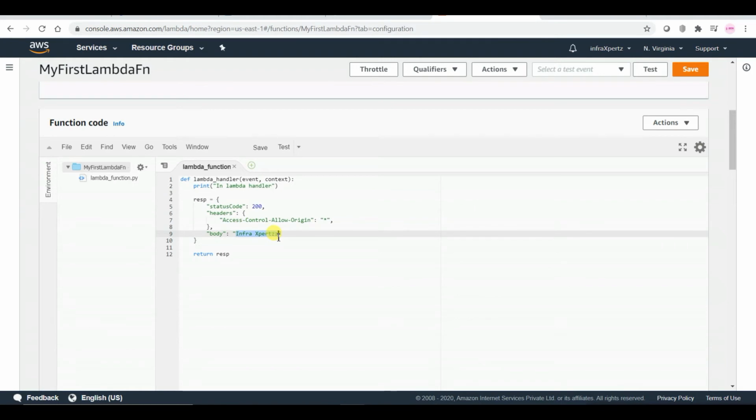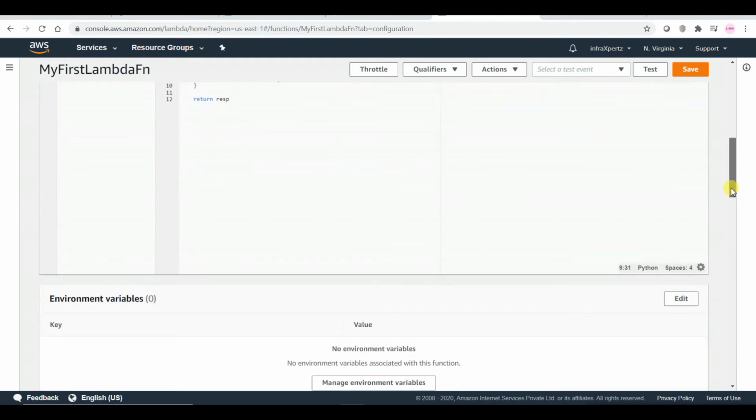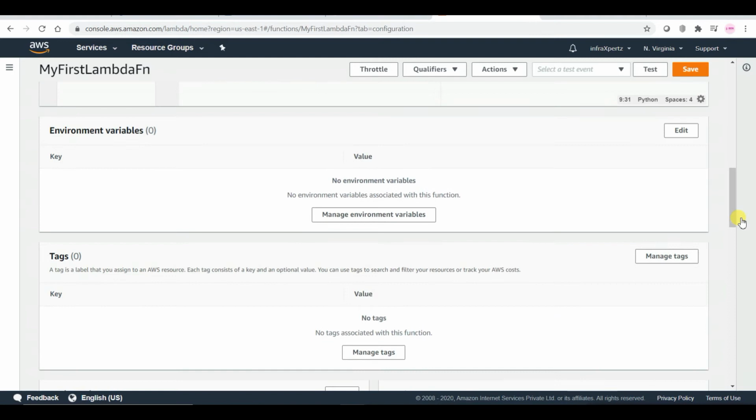So essentially, if something triggers this code, it will return the result as infra experts. Down below we have our environment variables. This is a way of passing variables into your Lambda function. You can define static code in here.